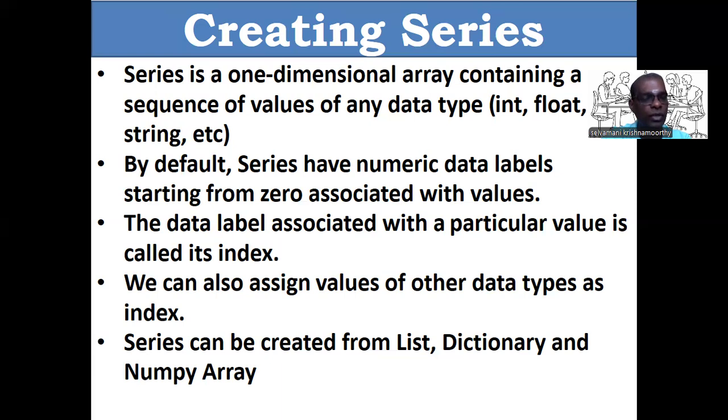We can also assign values of other data types as index. Whereas in NumPy array, index is always a number starting from 0, it cannot change. Whereas in series, we can also assign values of other data types as index, not only integer, it may be a string, it may be a float, any other value.